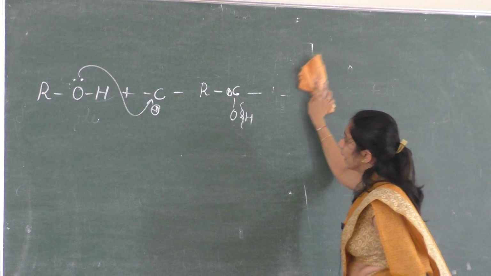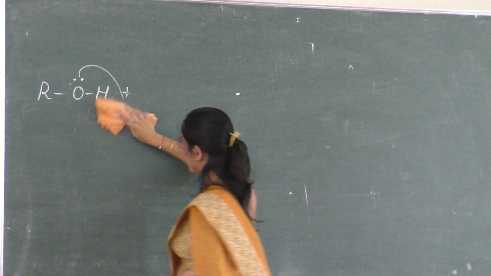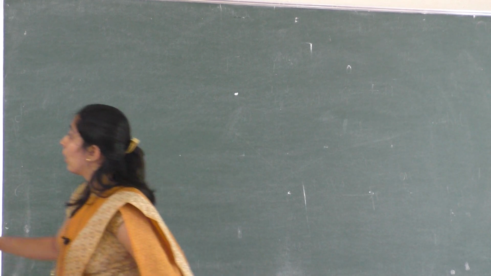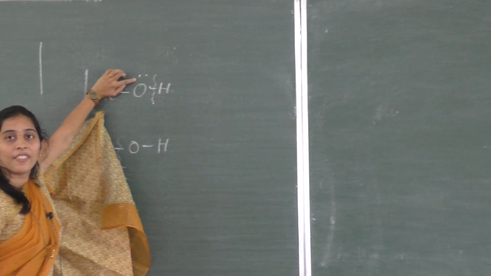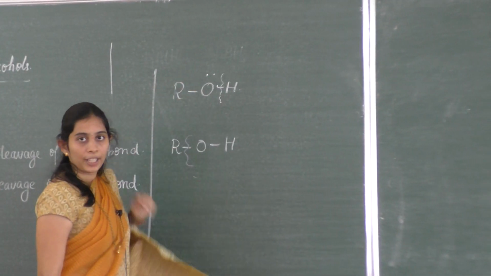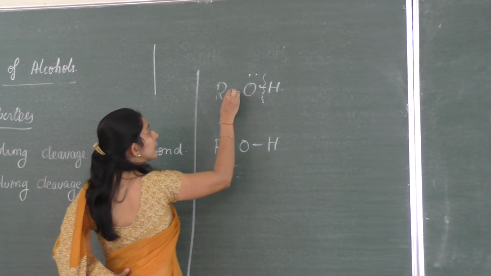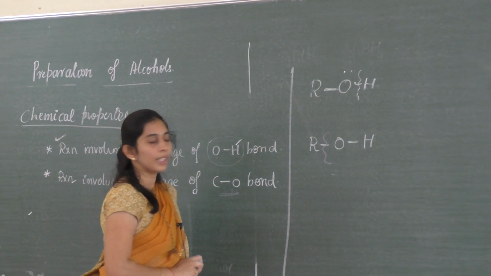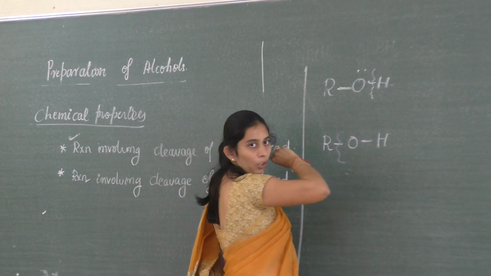So if I explain it here, what happens in this case? OH bond cleavage takes place. Here in the OH bond cleavage, because oxygen has a lone pair of electrons, and this alkyl group is an electron donating group, an electron releasing group, what happens here?